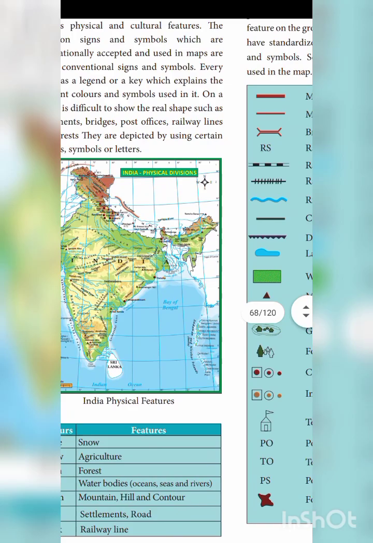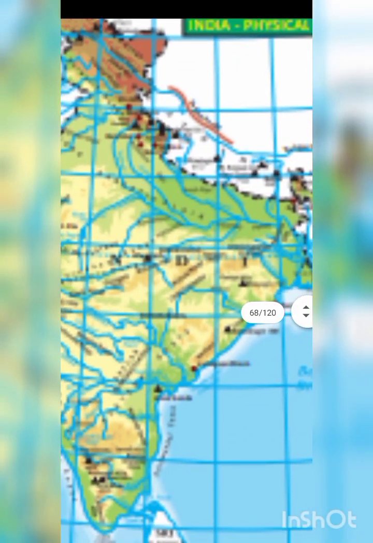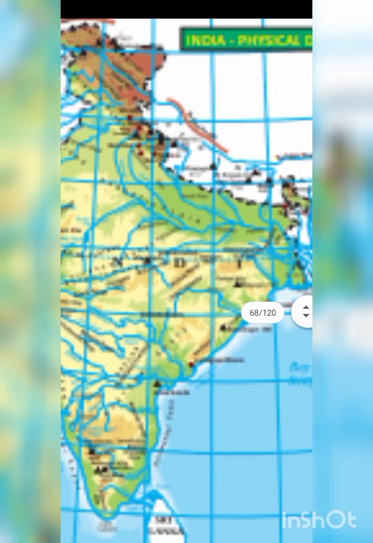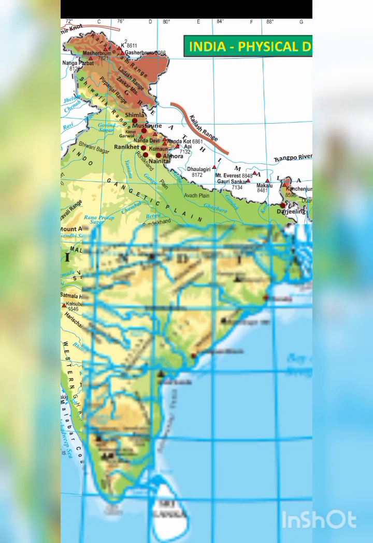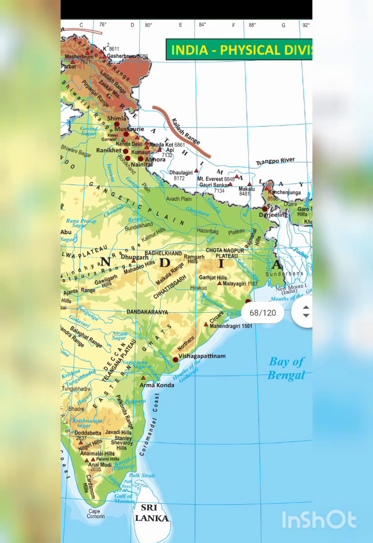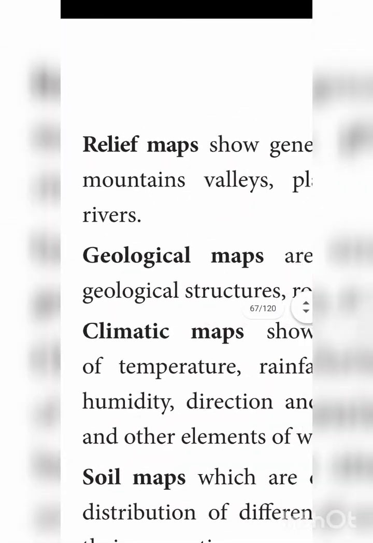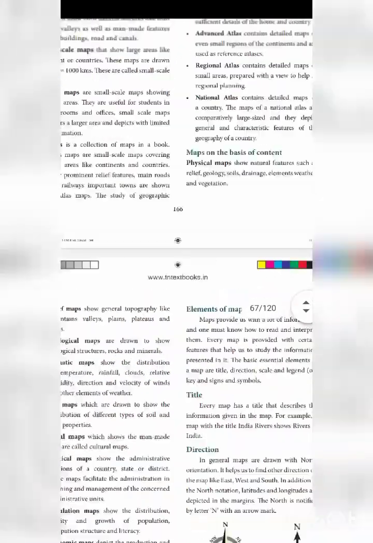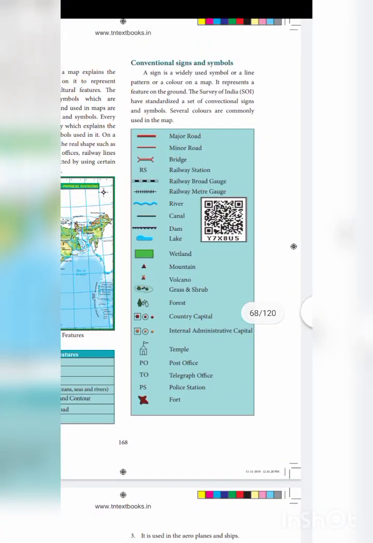For example, see here, so many blue lines are passing, isn't it? You don't know what that blue line is. So what is that blue line? The blue line is nothing but a river. Here it is given, the blue line is a river.